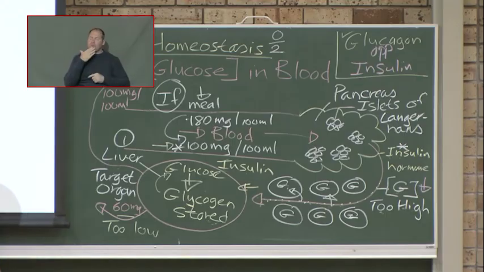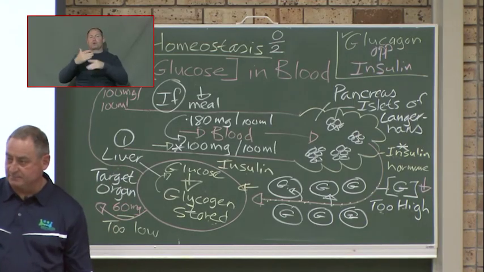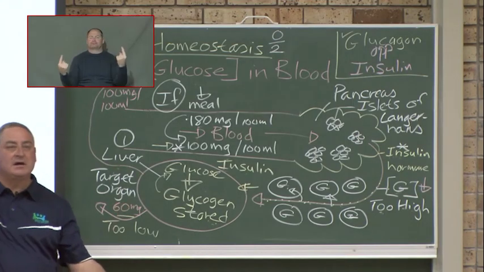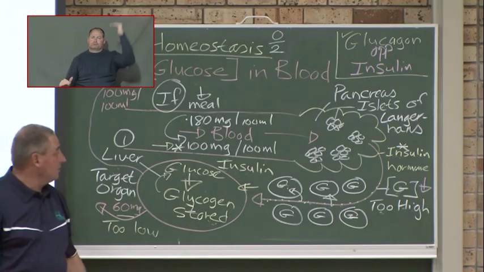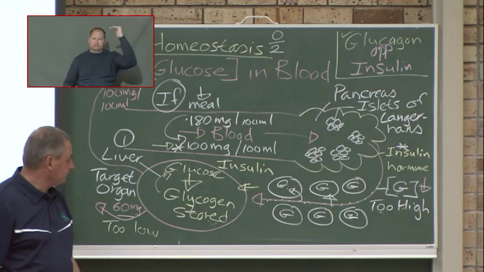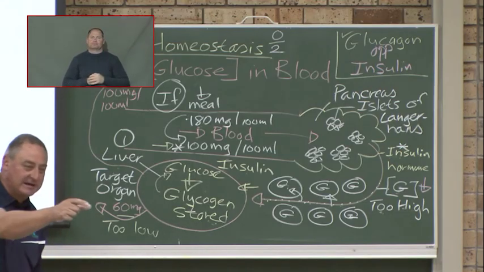Please write down there, negative feedback. Negative feedback means when two hormones work opposite to one another. The one increases something and the other one decreases something. This is insulin and glucagon. Right, can you tell us what is glucagon in comparison to glycogen?